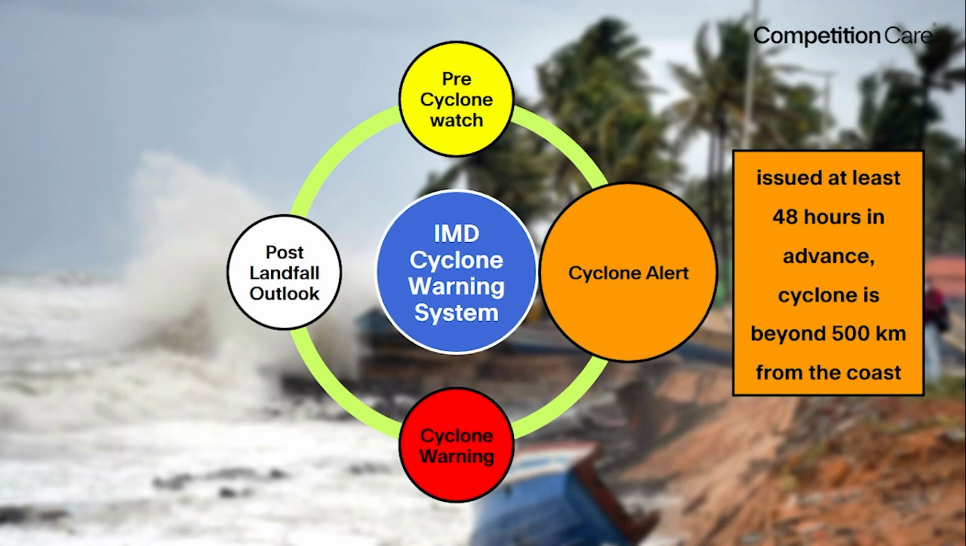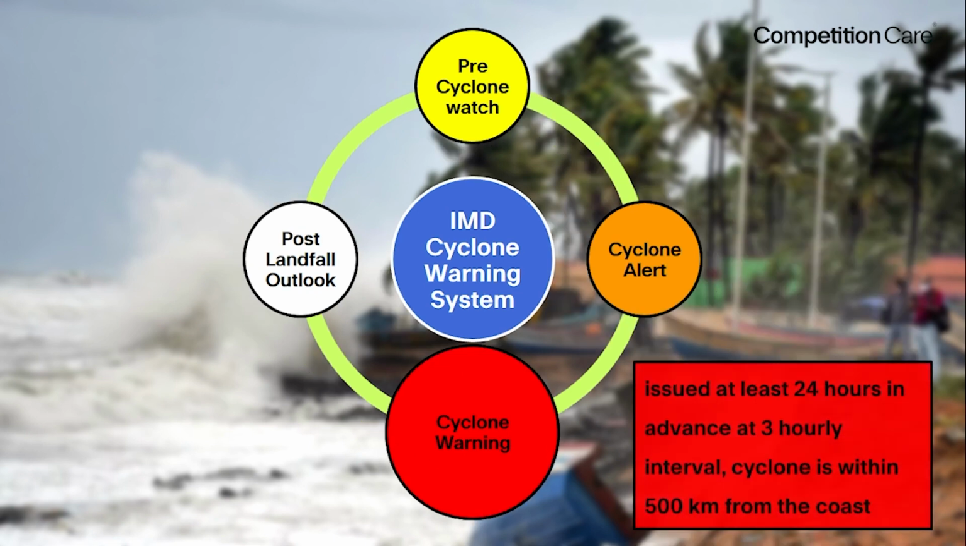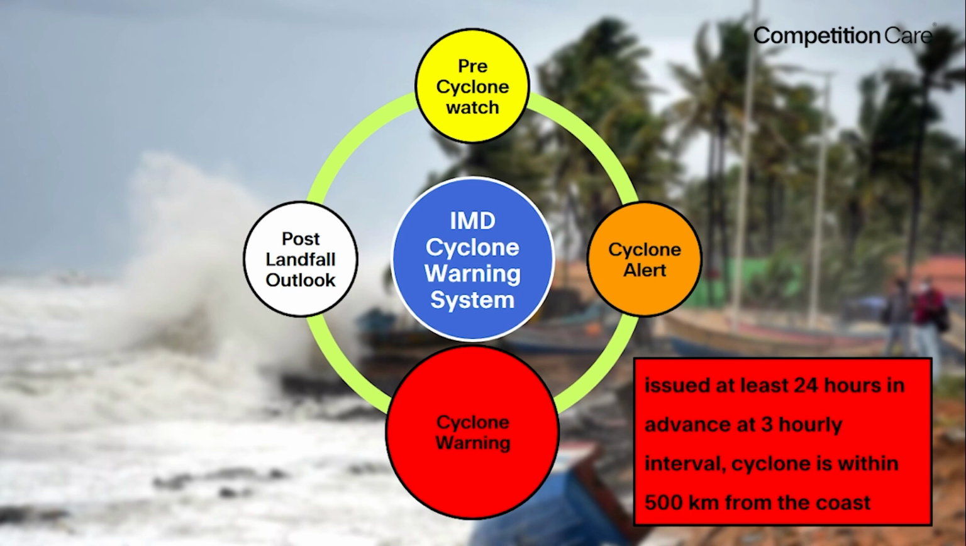Orange alert hoise cyclone alert, and it is issued at least 48 hours in advance. Cyclone jetia beyond 500 km from the coast locate kora hoy, tetia a orange alert to issue kora hoy. Number 3 is cyclone warning aru color code dia hoise red. So the red alert is issued at least 24 hours in advance aru 3 ঘণ্টাৰ মুৰে মুৰে alert ba warning eta dia hua hoy. In this stage, the cyclone is within 500 kilometers from the coast.